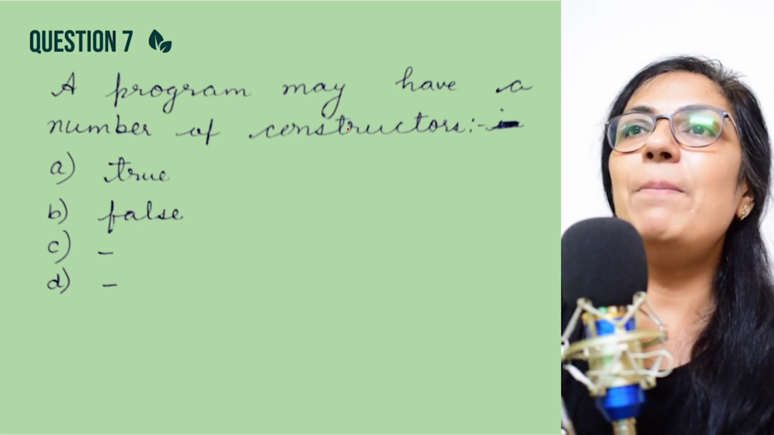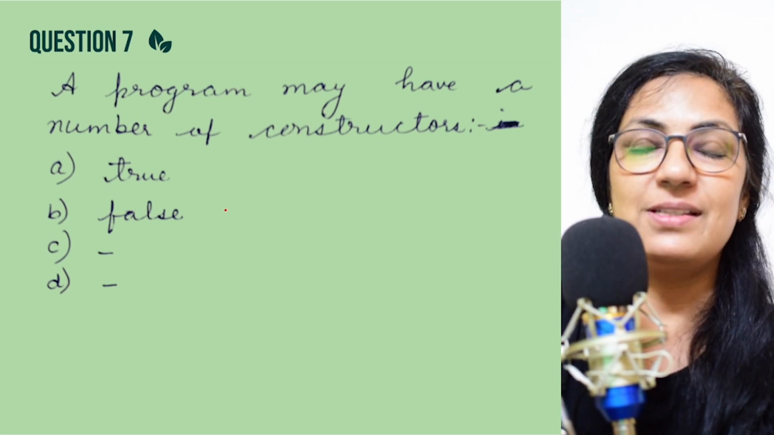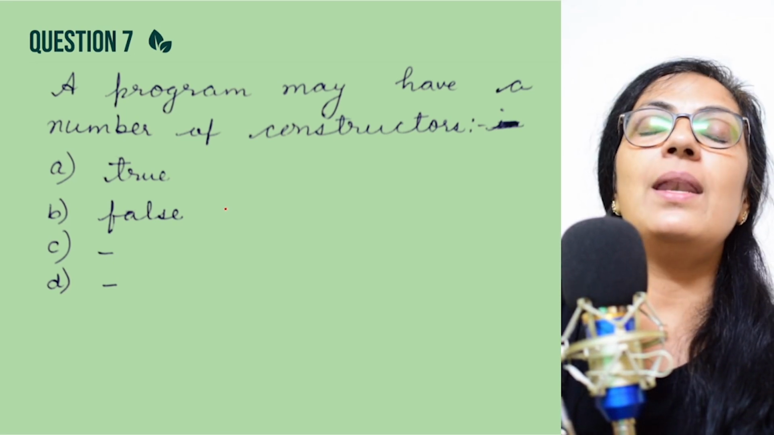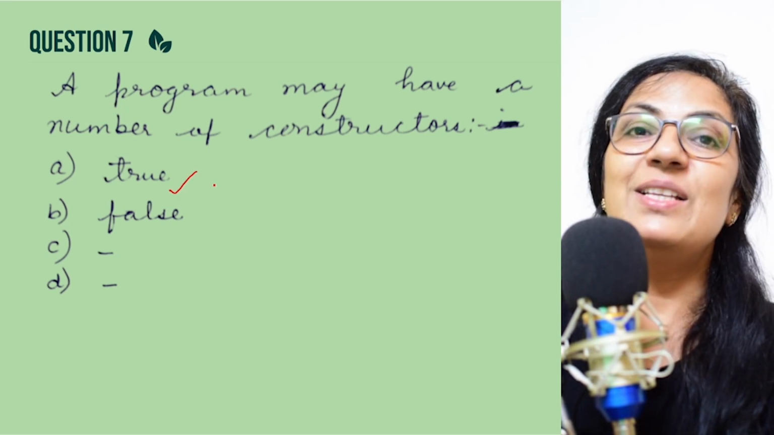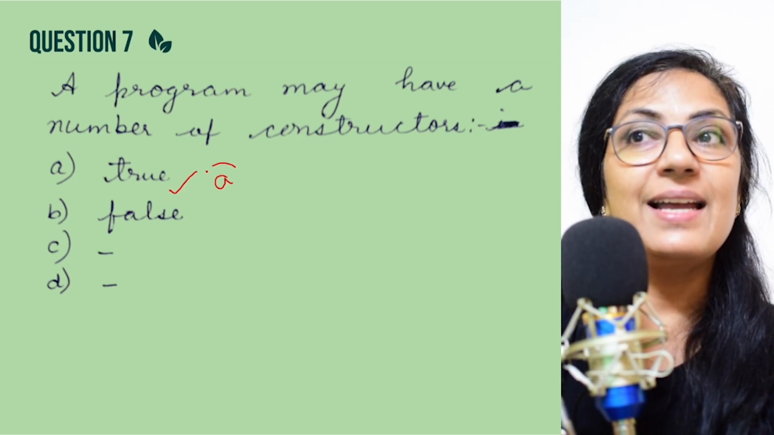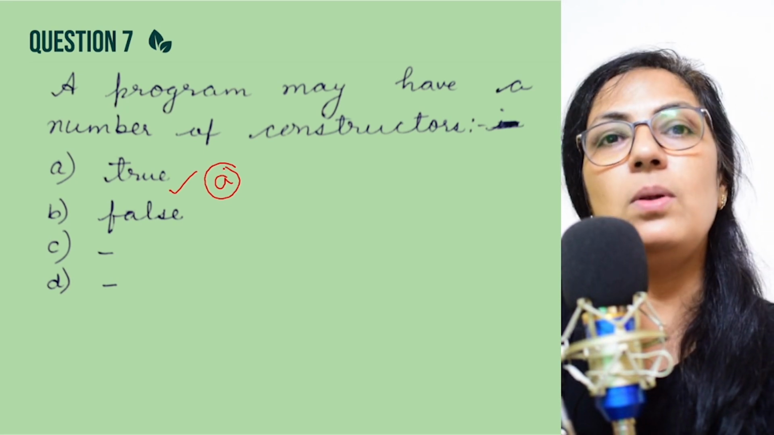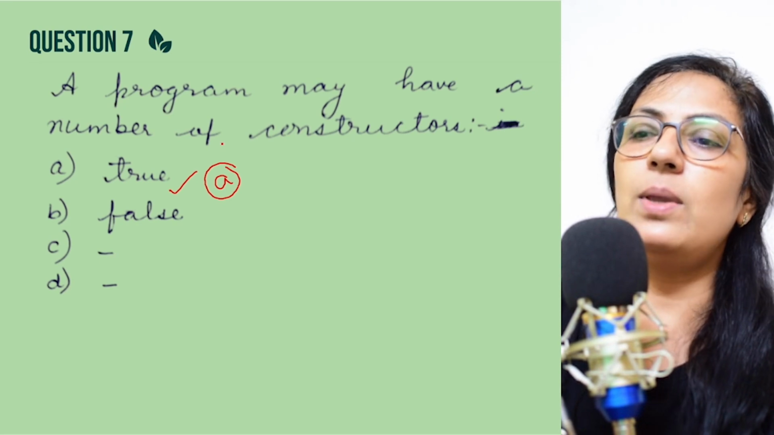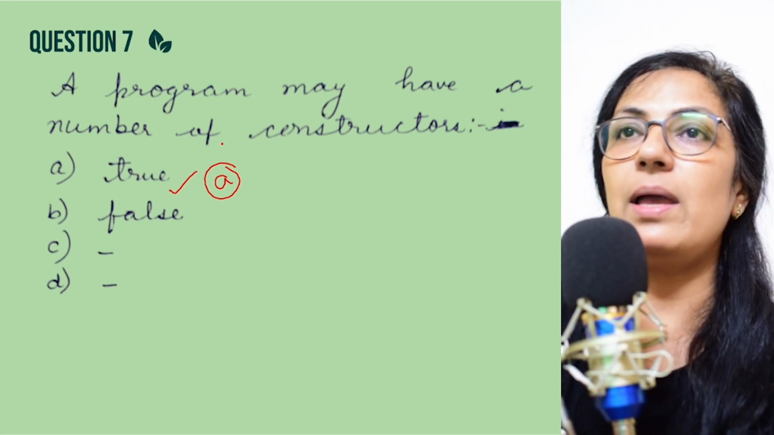A program may have a number of constructors. Is it true or false? Yes, children, you can have any number of constructors in the program. So option A is the correct answer. There is no limitation that you can have only one or only two constructors. We can have any number of constructors depending upon the requirement.